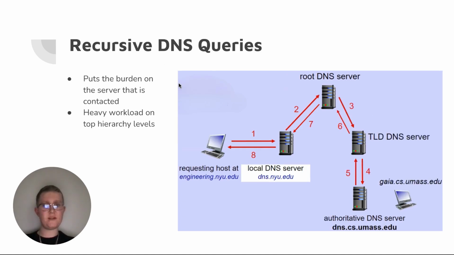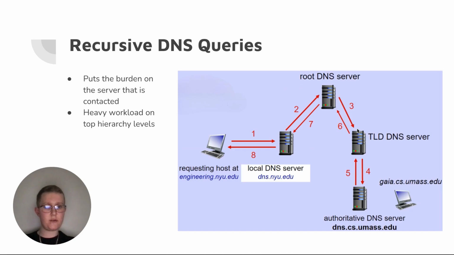So the next type of query is called a recursive query. What this means is that it basically puts the burden of the workload on the first server that is contacted. As we see from this diagram, we start off with our local DNS server. The query that we make is going to go through here first, from step 1 to step 2. The local DNS server is going to contact the root server because, like I said before, the root server is the first server that is going to help us resolve a query that we make in the DNS. If the root DNS server is not able to resolve it for me, it will move to the next server here, step 3.